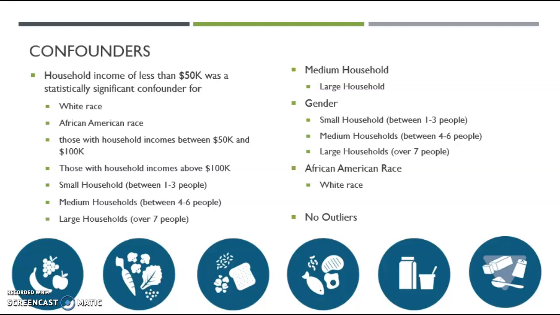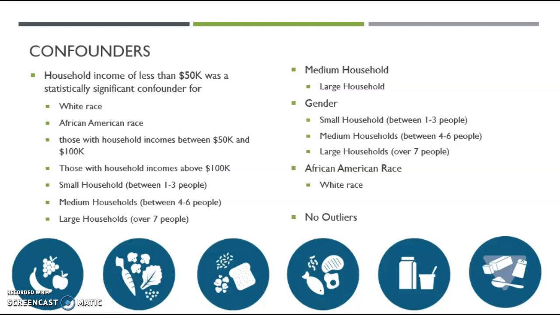In this slide, I included all significant confounders. A household income of under 50K was a statistically significant confounder for the white race, African American race, those with incomes between 50 and 100K, those with incomes above 100K, small households, medium households, and large households. This was the most extensive confounder in this analysis, and the most significant predictor of fruit and vegetable intake as well.